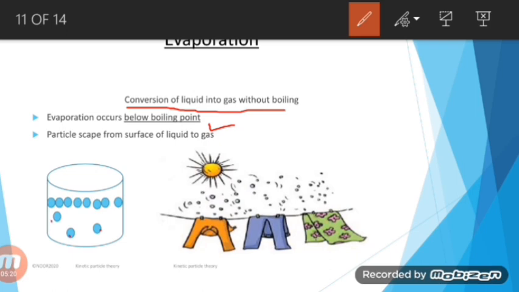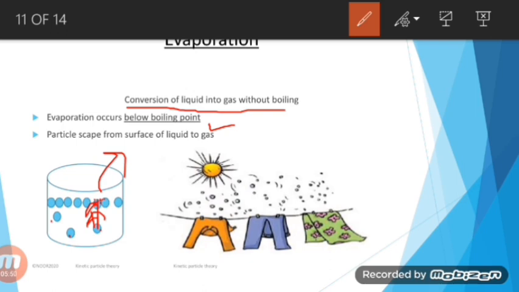See, these are the particles which are highly energetic. As they have a lot of energy, they will start to vibrate very fast, and their kinetic energy is very high. They strike this particle which is at the surface. So that particle will also attain a lot of energy due to the collision. Afterwards, this highly energetic particle will escape into the atmosphere in the form of vapors.